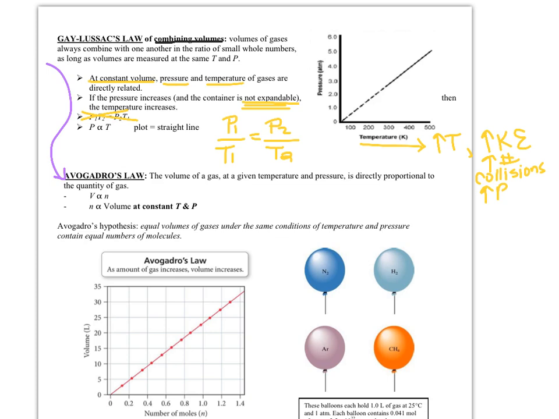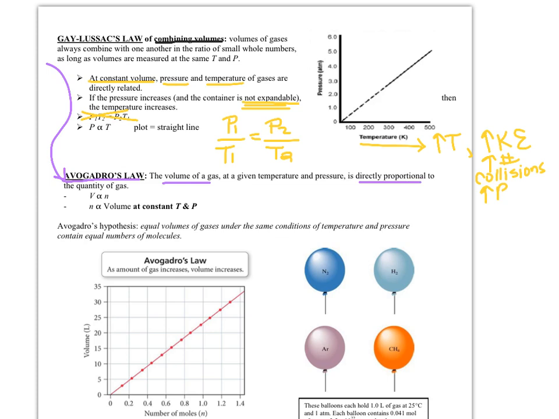So Avogadro's law is from Amedeo Avogadro. This is one of his important contributions, in addition to Avogadro's number, obviously. But his big contribution was with gases, which is where Avogadro's number came from. He found out that the volume of a gas at a certain temperature and pressure is directly proportional to the quantity of gas you have.